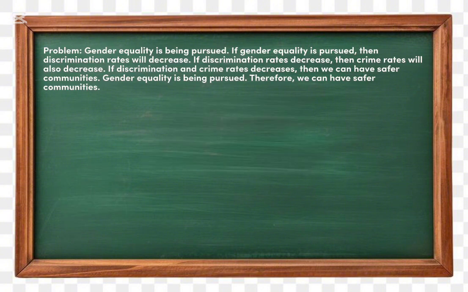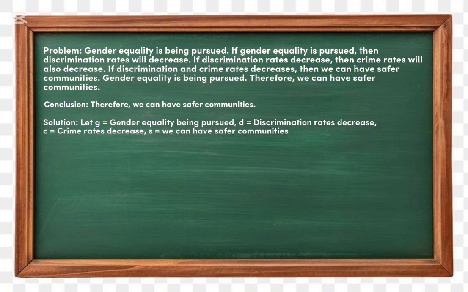Gender equality is being pursued. If gender equality is pursued, then discrimination rates will decrease. If discrimination rates decrease, then crime rates will also decrease. If discrimination and crime rates decrease, then we can have safer communities. Gender equality is being pursued, therefore, we can have safer communities. Our conclusion is, therefore, we can have safer communities.